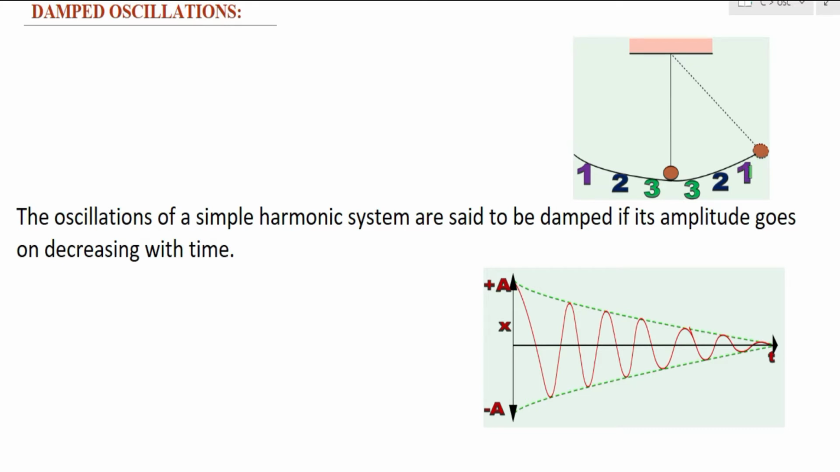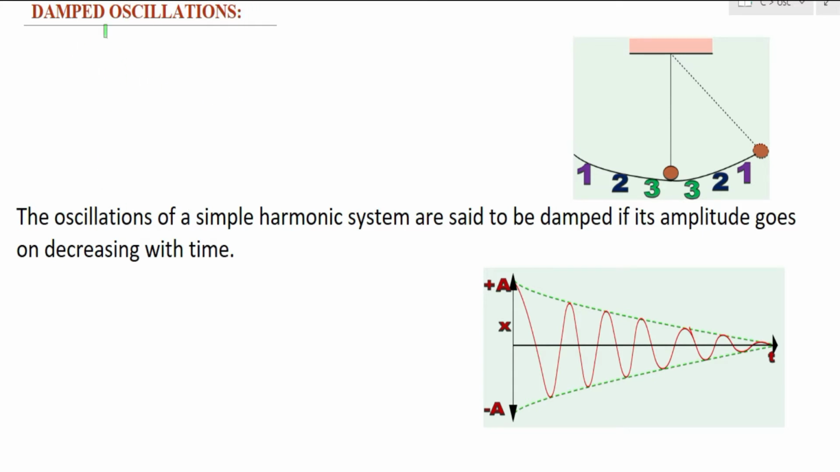Similarly, after some time, instead of going to point 1 on either side, it goes to point 2, which means there is still some decrement in amplitude. Similarly, after some time it goes to point 3, still with some decrement in amplitude. So as time goes on, the amplitude of this oscillation slowly decreases. Such oscillations where the amplitude decreases with time are called damped oscillations.